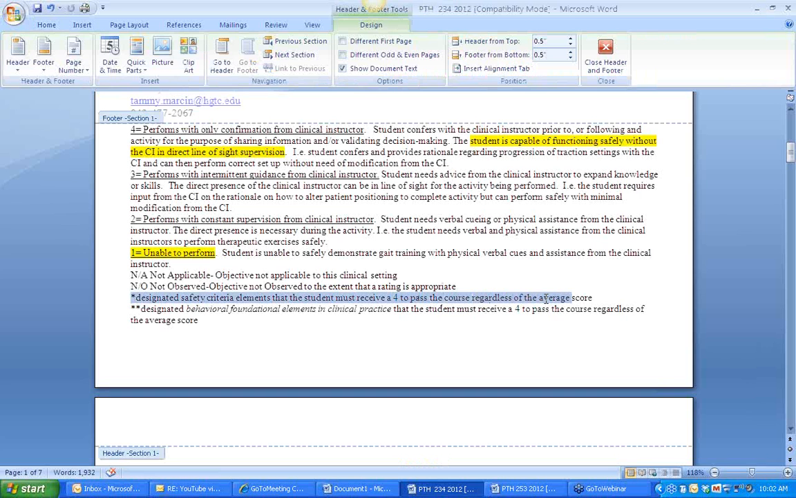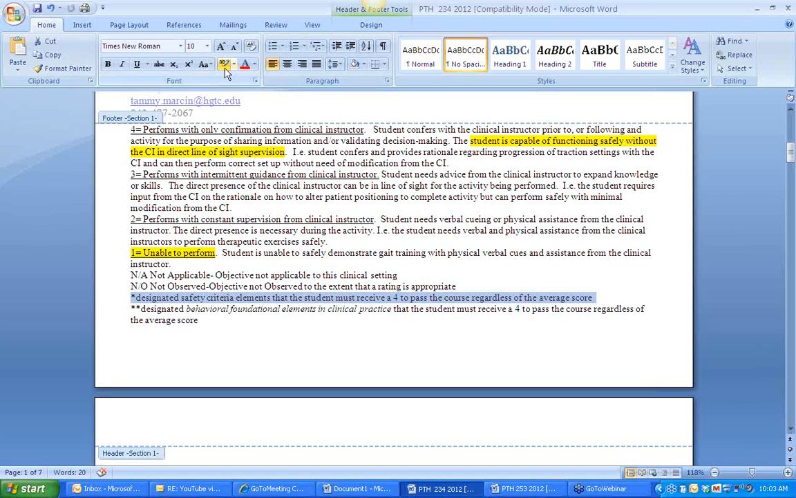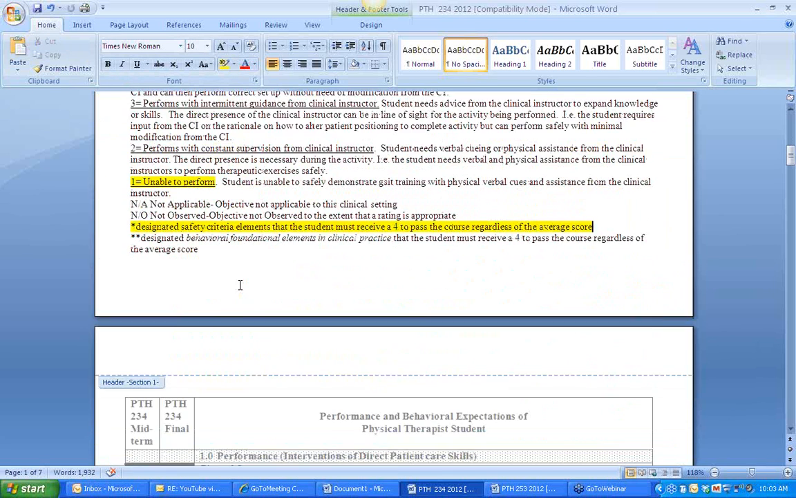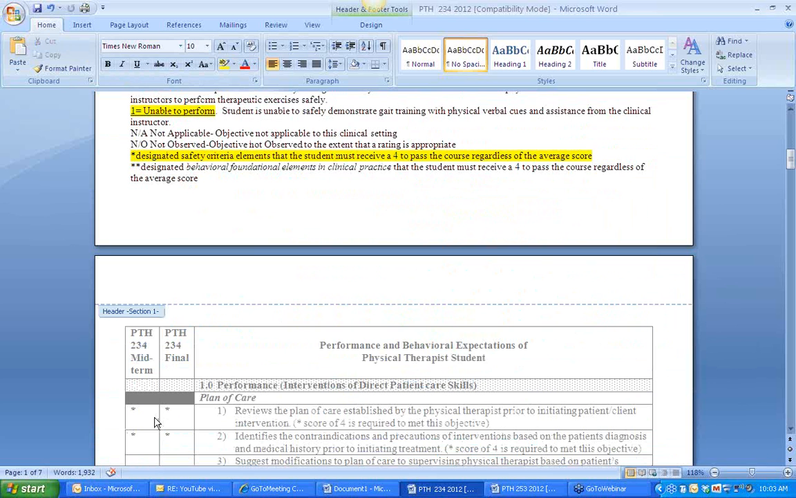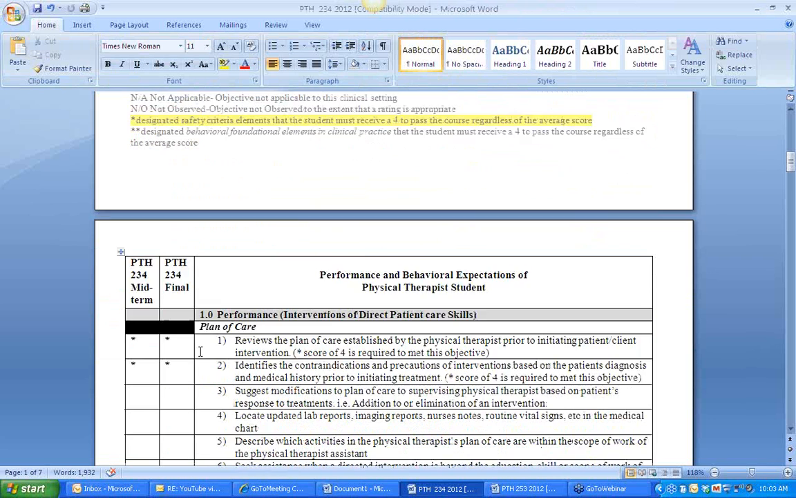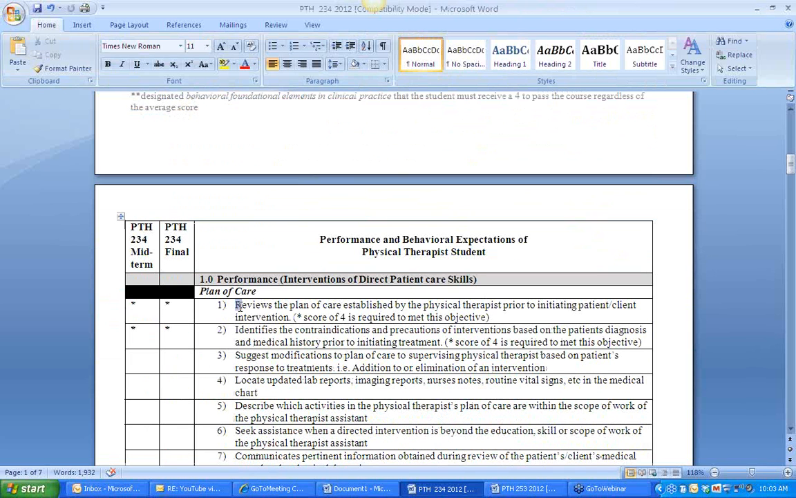These are items that would put the patient at risk safety if they were not performed. So, for example, I believe it's on page 2. One of those says that the student needs to be able to review the plan of care. Right here. Yeah, the plan of care tells us what the physical therapist has stated that that patient needs to be doing or what that patient can't do.